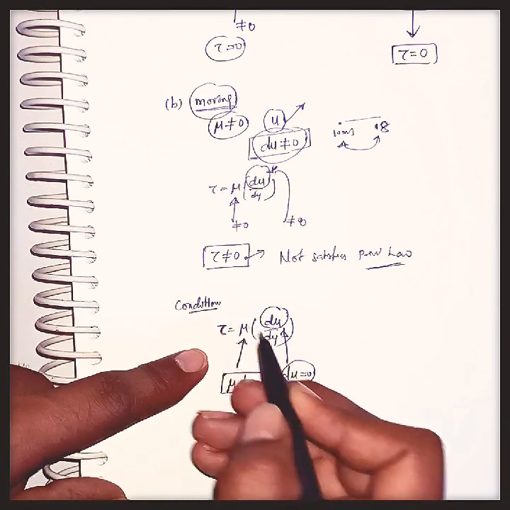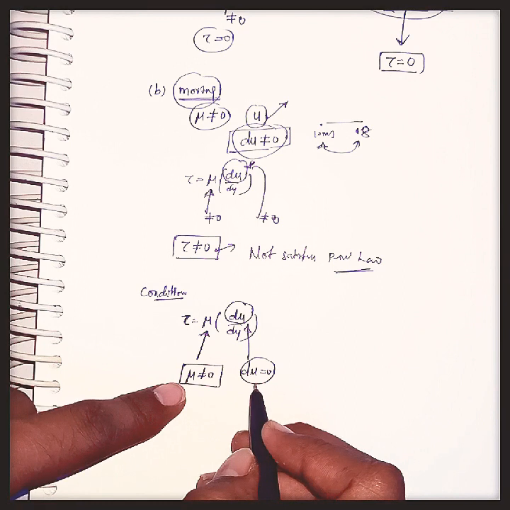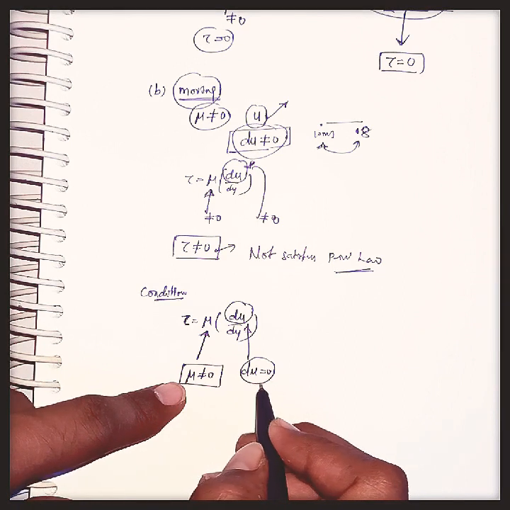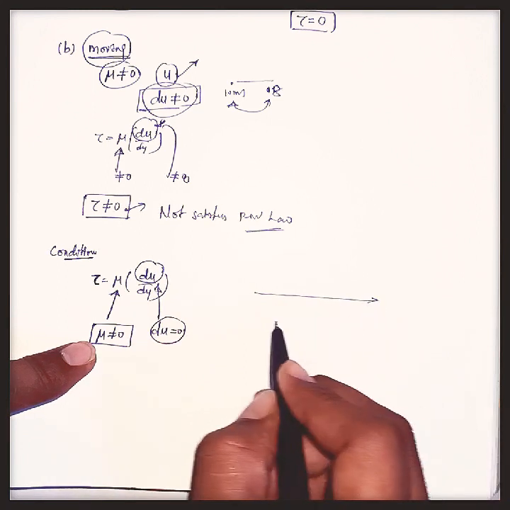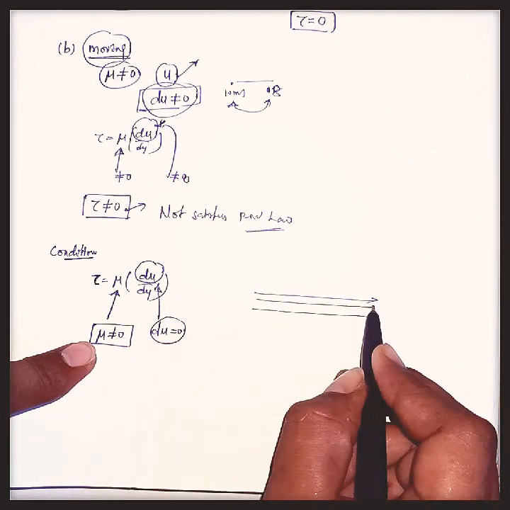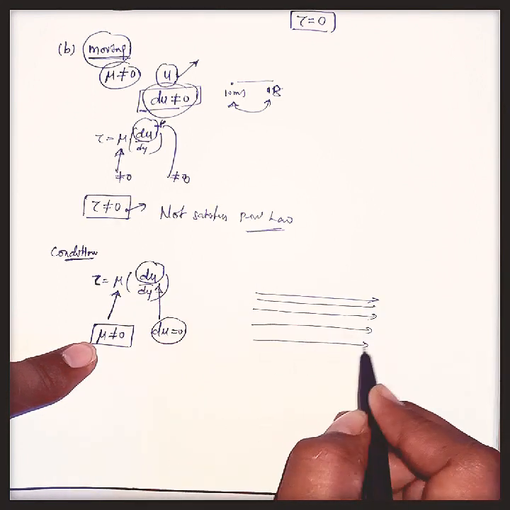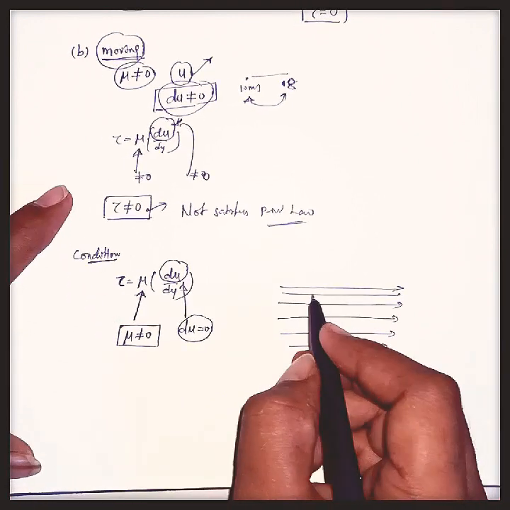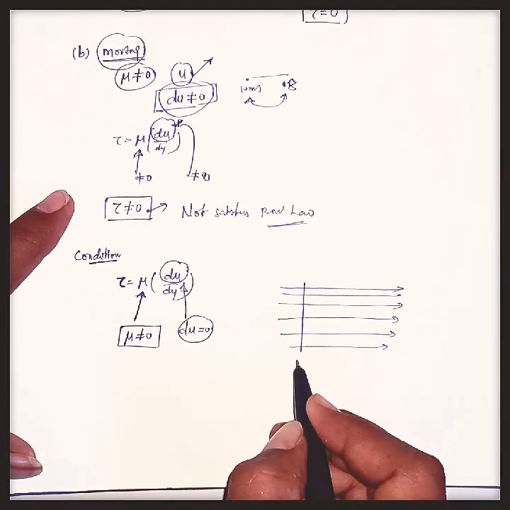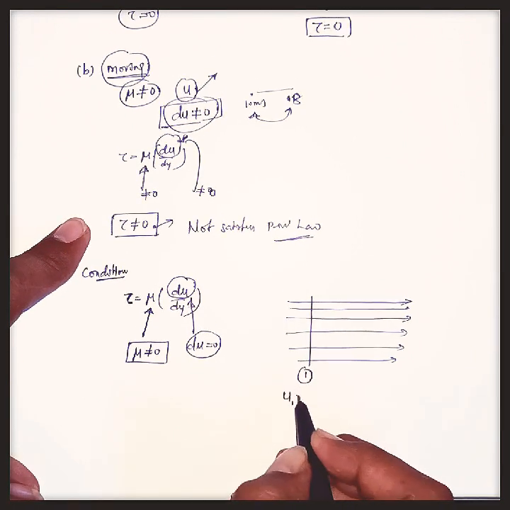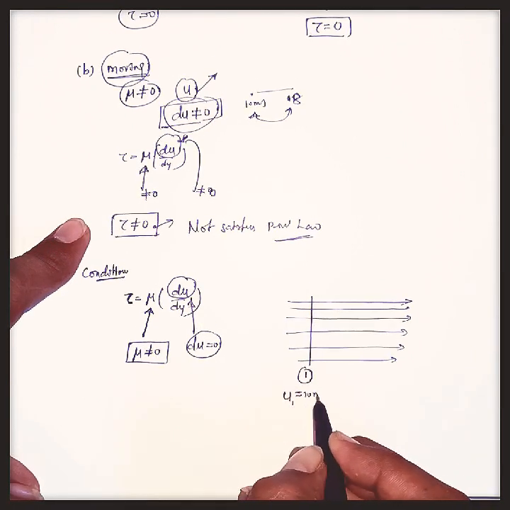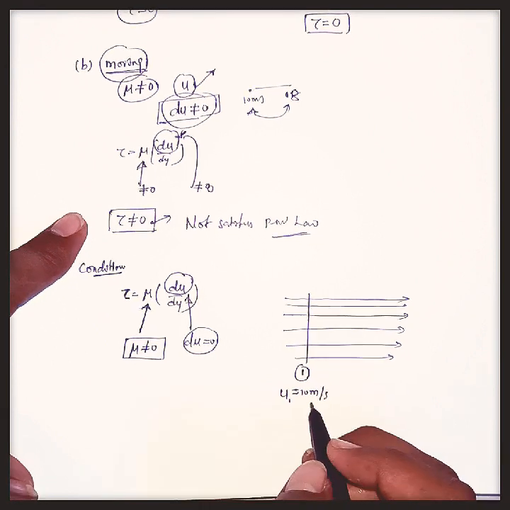How can we make this change in velocity 0? Let us consider the fluid moving like this, in layers. I am considering a sectional view here, the first section. At the first section, the velocity u1 is, let us consider, 10 meters per second.